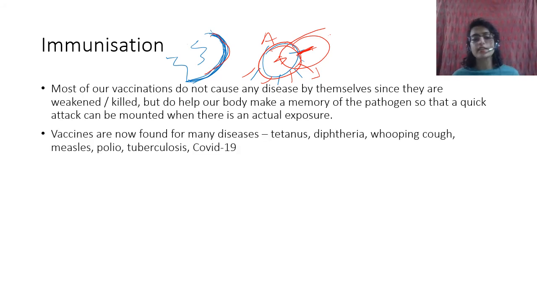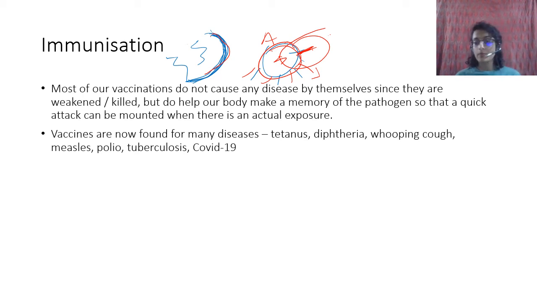Now vaccines are found for many diseases. You have tetanus, diphtheria, whooping cough, measles, polio, tuberculosis. COVID-19 vaccines are coming. Moderna and AstraZeneca and Serum Institute in India are all trying to make vaccines against COVID, and a lot of them have been successful. So now you might get a vaccine soon.